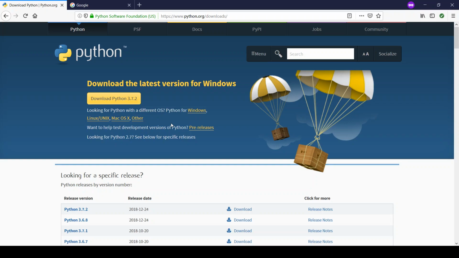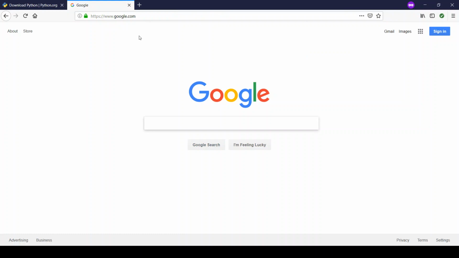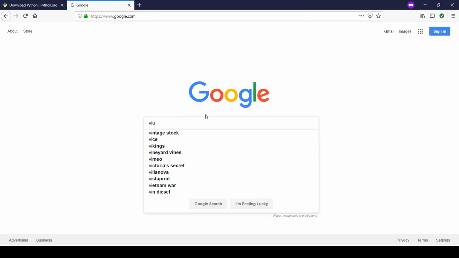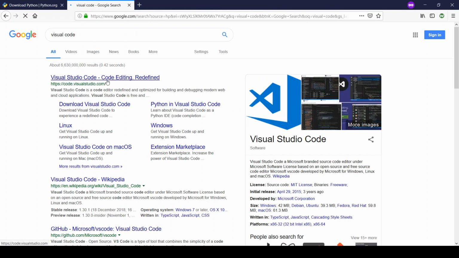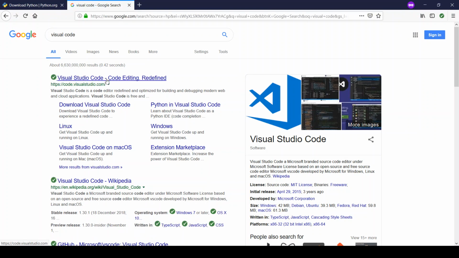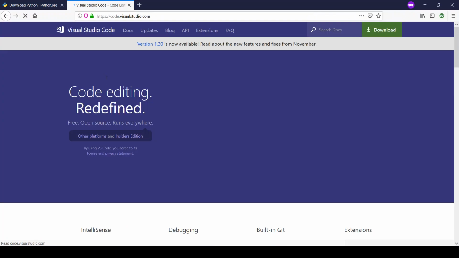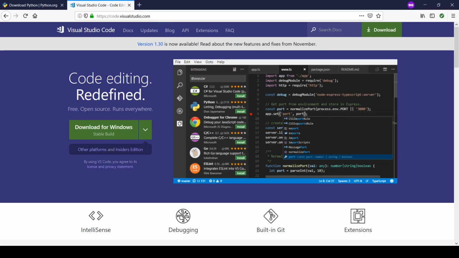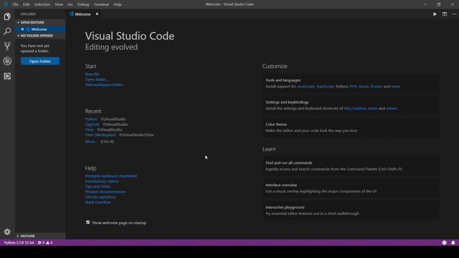So what we're going to do is head over and type in Visual Code. And after you type that in, it should be the first link, code.visualstudio.com. Go click that and download the package for you. And after you do that and you run through the installer, you should be met with this screen when you open it.